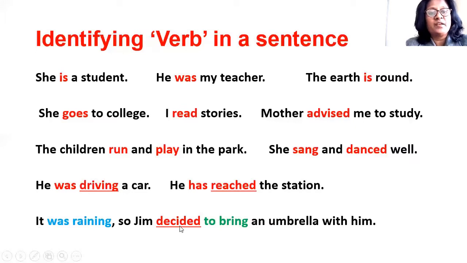It is an action verb. To bring is the infinitive form, and it was raining is the clause of reason, that because it was raining, Jim decided to bring an umbrella with him. So, decided is the main verb.